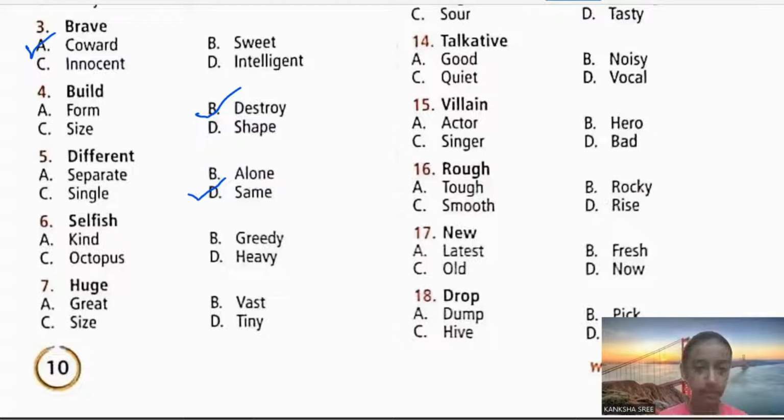Greedy, selfish make the same sense. Octopus is an animal, so it's not. Heavy is an adjective, so it is not. So what's your answer over here? Kind. Selfish opposite is kind.